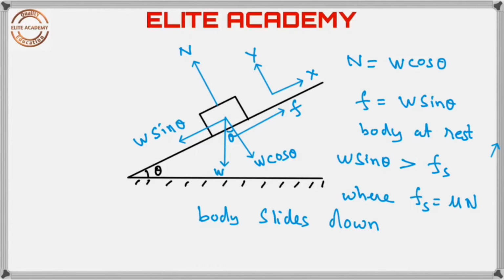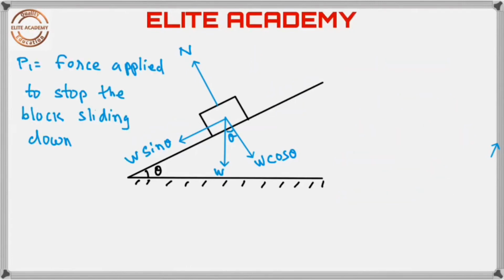Therefore, the body slides. Let P1 be the force applied to stop the block sliding down. Let us apply the force P1 parallel to the inclined surface in the upward direction.